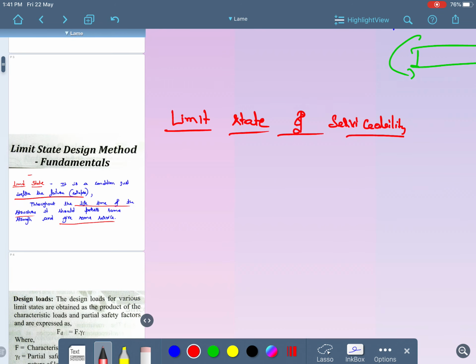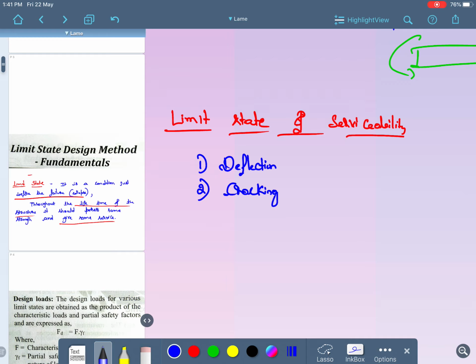Fine. So under limit state of serviceability, there come 3 points. One is deflection, second one is cracking. You can see the cracking in the structure, either longitudinal or vertical transverse cracking.